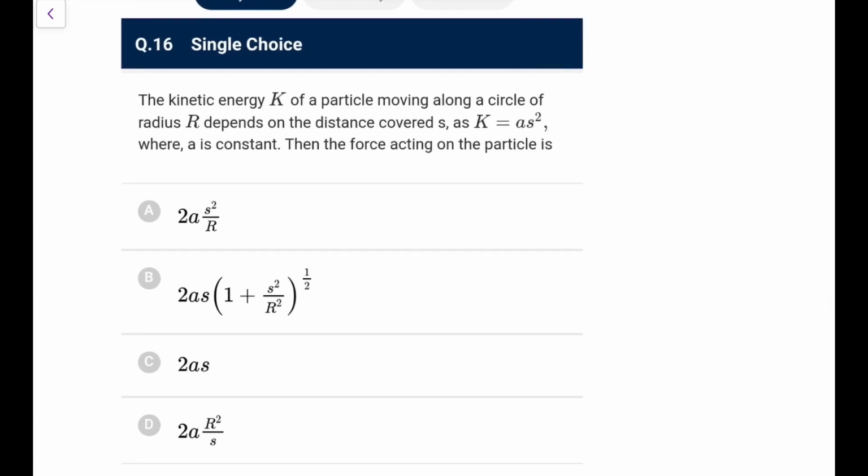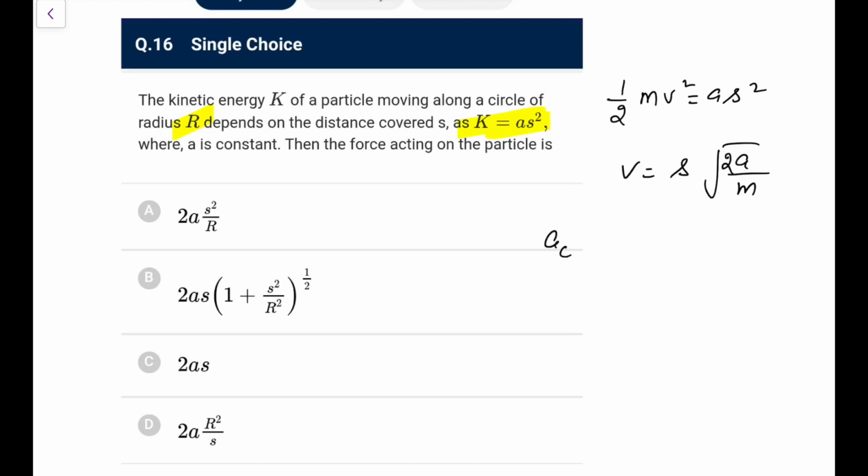Next, kinetic energy of a particle going along a circle of radius r depends on the distance as like this. So here it is going in a circle, kinetic energy is changing, so AT will be there, AC will be there, so force FT will be there, FC will also be there, and I think we have done this question previously also. So kinetic energy I can write as half mv square, that is A S square, that is what you can write. So V directly comes out as S into root of 2A by m.